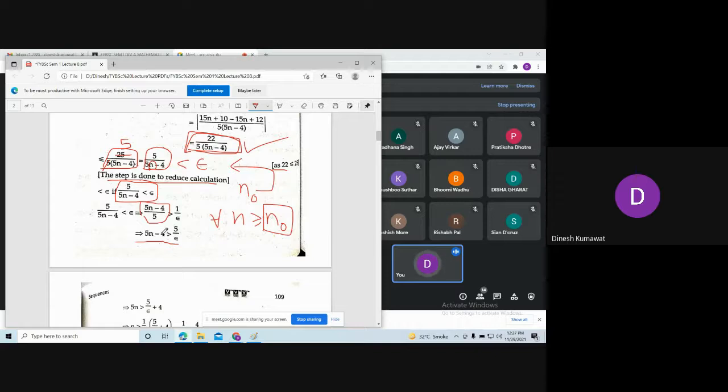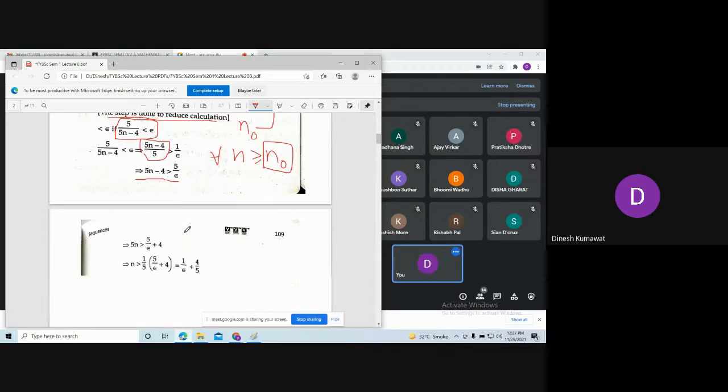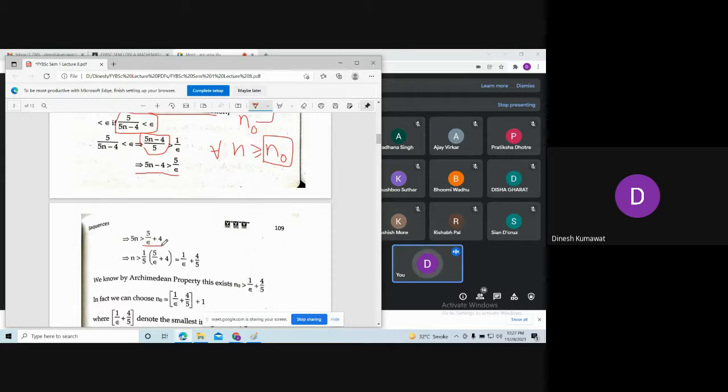Now shift this 4 to the right hand side, so we have 5 upon epsilon plus 4. Now shift this 5 to the right hand side. So here we are having n which is bigger than 1 upon 5 into (5 upon epsilon plus 4). After further simplification, here we are having 1 upon epsilon plus 4 by 5. So here we are saying n is bigger than this number, 1 upon epsilon plus 4 by 5.